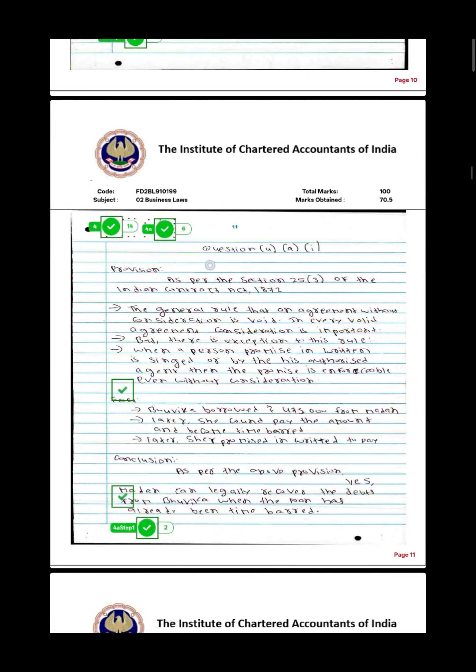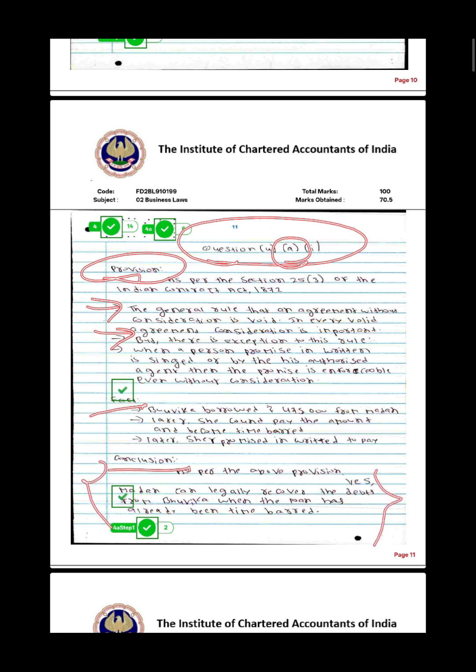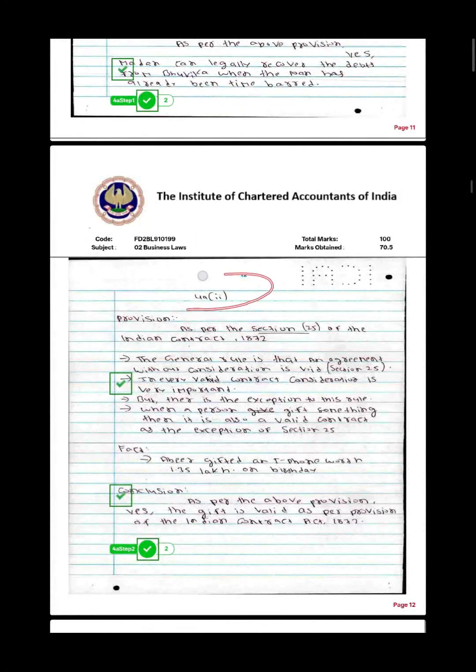And then after that I went to question number 4, that is 4a, and again I have followed the same pattern: provision, again you can see the arrow here, and then fact, and then conclusion. As you can see, I have written the conclusion very short, and the checker has allotted me 2 marks. Again I went to the 4a, that is double dash.